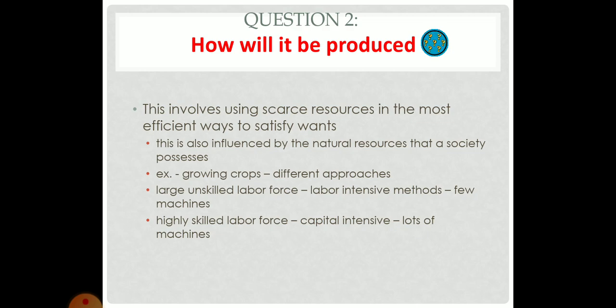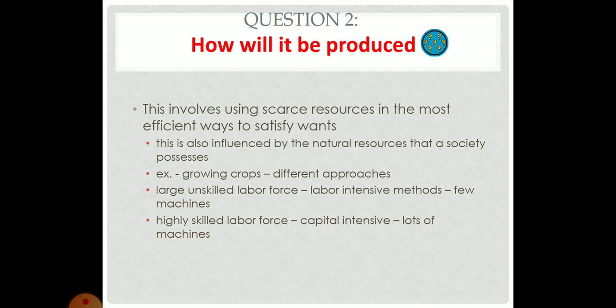Right? So I have some natural resources and I have to use these resources in an efficient way. Example, growing crops: we have different approaches in growing crops. Large unskilled labor force, labor intensive methods, few machines. What should you use? Highly skilled labor, capital intensive, lots of machines.